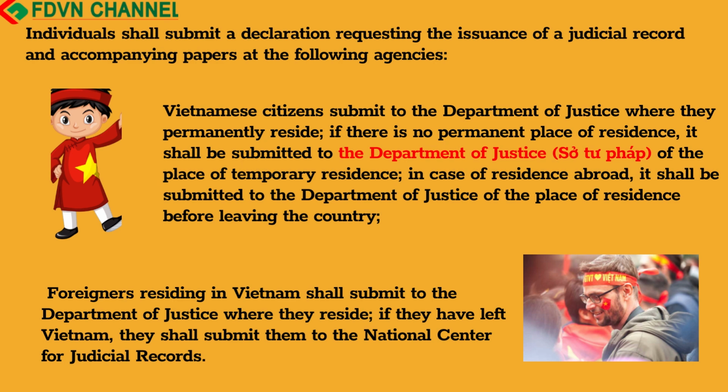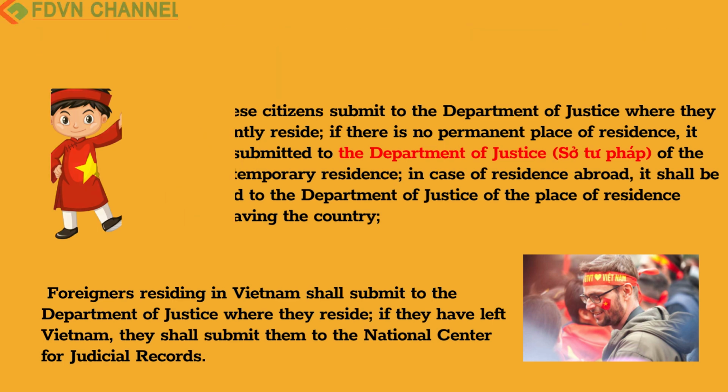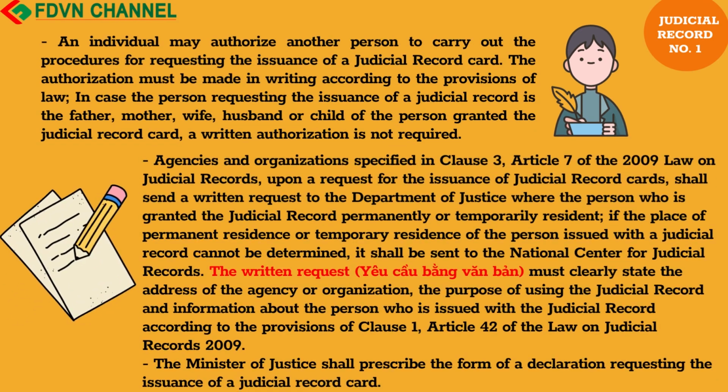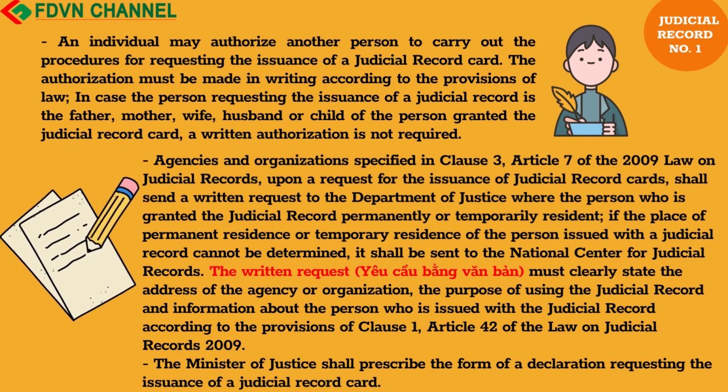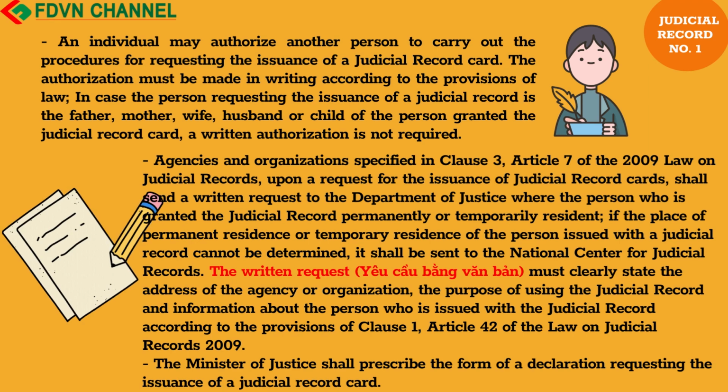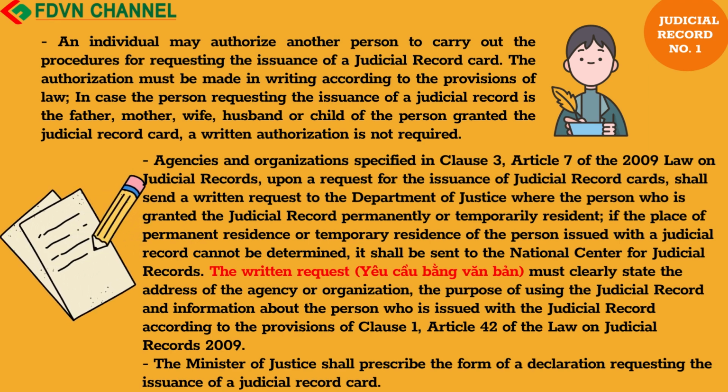If they have left Vietnam, they shall submit them to the National Center for Judicial Record. An individual may authorize another person to carry out the procedures for requesting the issuance of a judicial record card. The authorization must be made in writing according to the provisions of law. In case the person requesting the issuance of a judicial record is the father, mother, wife, husband, or child of the person granted the judicial record card, a written authorization is not required.